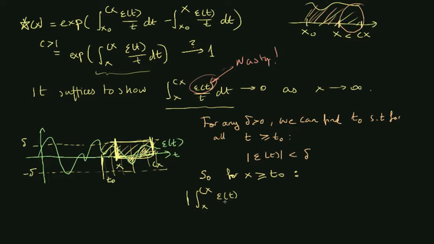So we want to show that the numerical value of this integral can become arbitrarily small. So we want to show that it can be bounded by something that has to do with delta and something that has nothing to do with x. The first thing we can do is move the numerical value inside and pay for that with an inequality.